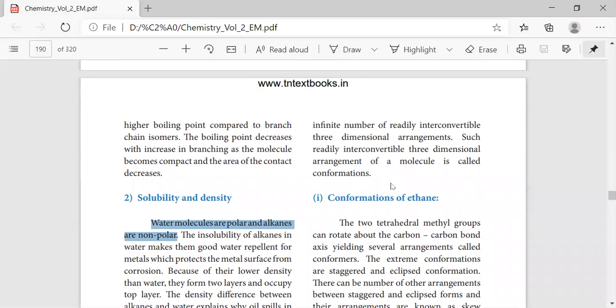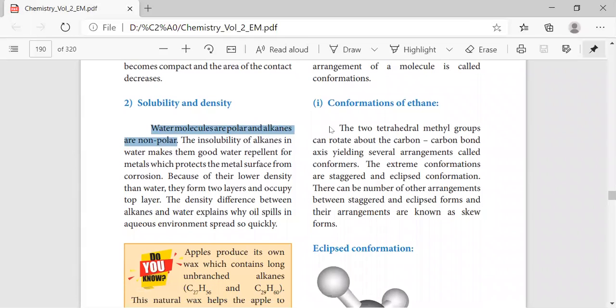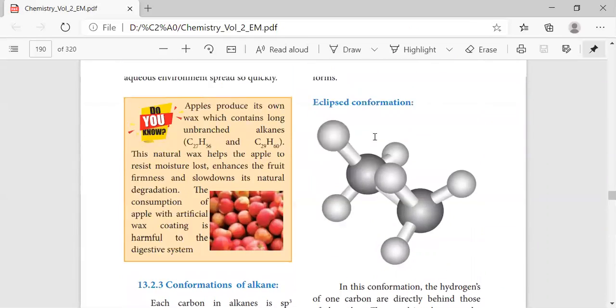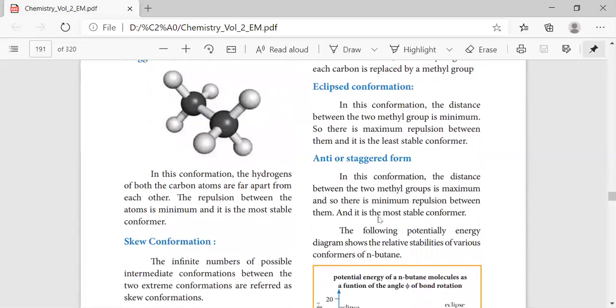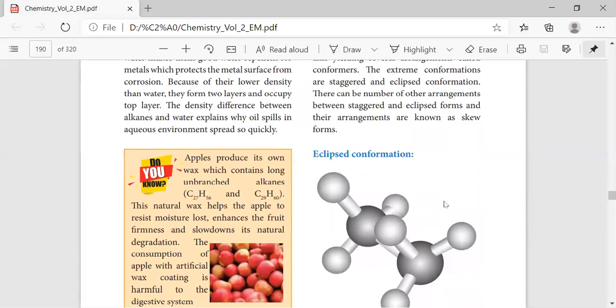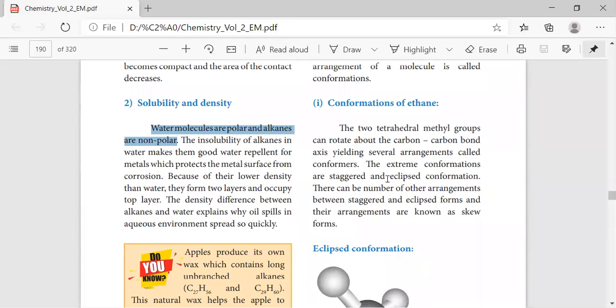The conformation simply refers to the arrangement of the molecule, that is, the interconvertible three-dimensional arrangement of a molecule. Okay, so conformations of ethane. If we take conformation of ethane, it will have the eclipsed conformation and then the staggered conformation. So that simply refers to the position. See here, the term conformer simply refers to the two tetrahedral methyl groups that will rotate. They can rotate about the carbon-carbon bond axis, which will yield several arrangements, and each is said to be a conformer.